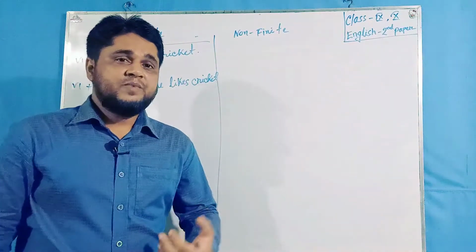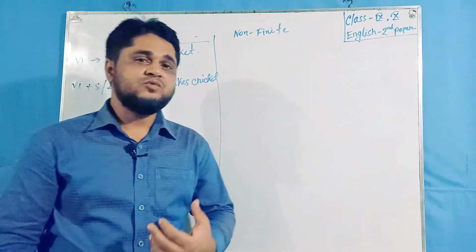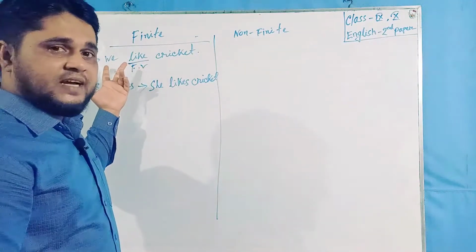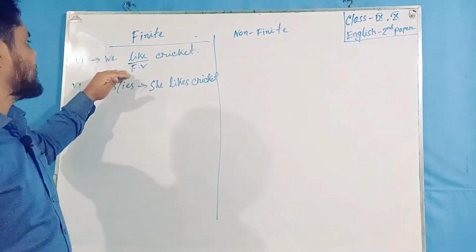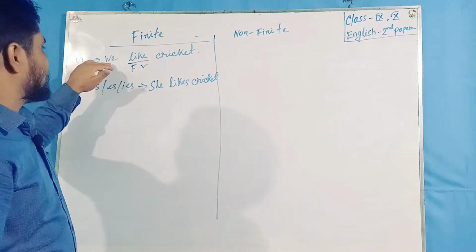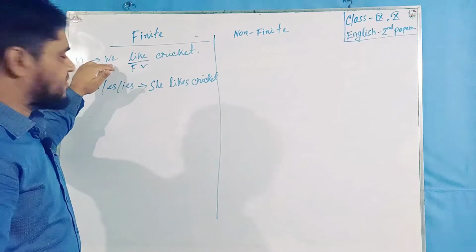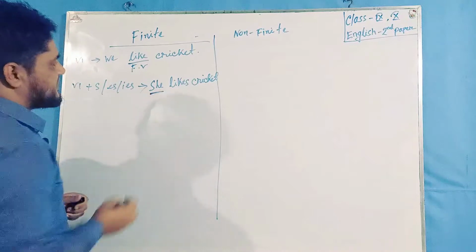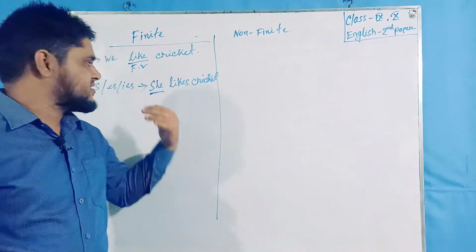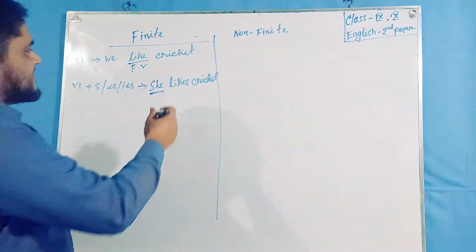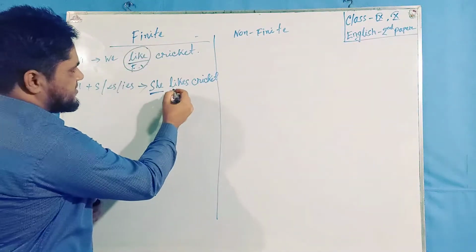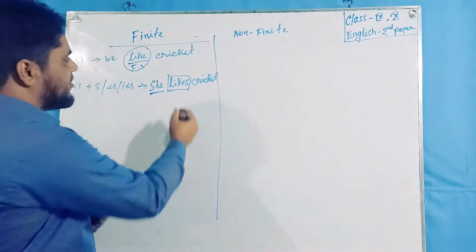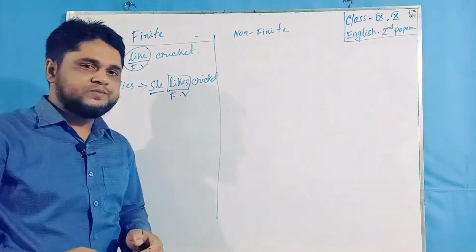As I mentioned before, the verb will change with the changes of tense, person and number. In the first example I have shown you, the subject is we, first person and plural in number. But in this sentence, the subject is third person and singular. That's why the very same verb is changed into likes. And for this reason, we can call it a finite verb also.